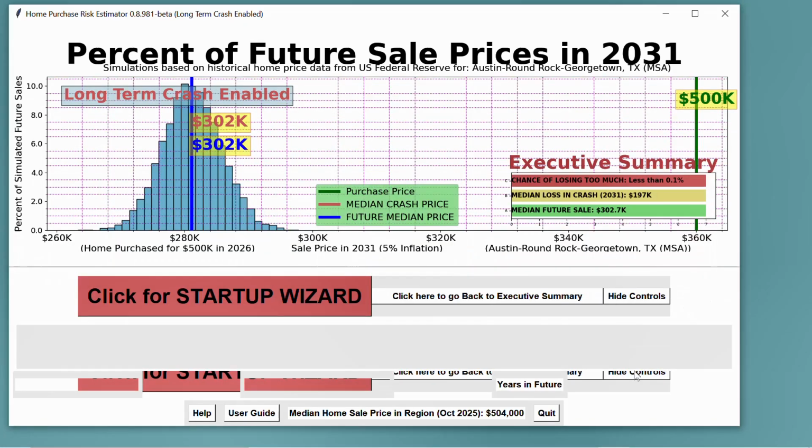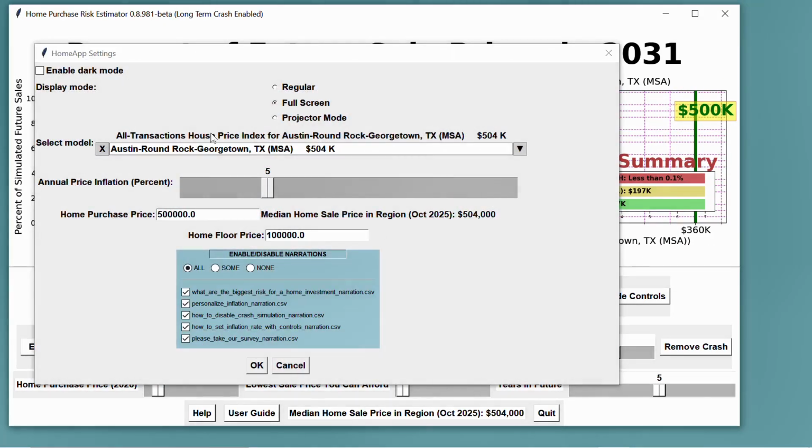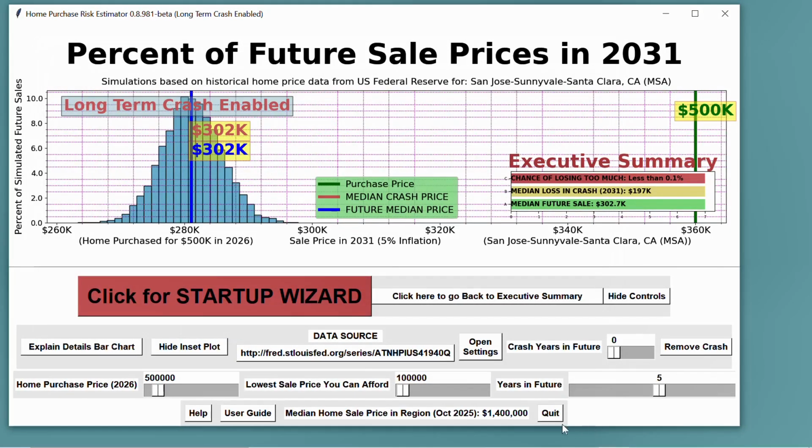I want to show a couple things. These are the detailed controls here, which were shown in some of the narrations. This is the settings, which allows you to configure it in various ways. You can enable and disable the narrations as you get used to them. You can set many of the values. Here, if you get used to the application, this may be faster than the Startup Wizard, but the Startup Wizard is very convenient. So let's close that. We'll press the quit button. That's the basic loop, the basic cycle of analyzing different purchases, sales, decisions to hold on to the house in different jurisdictions, different areas of the country.